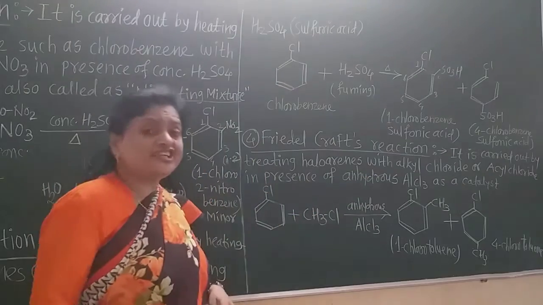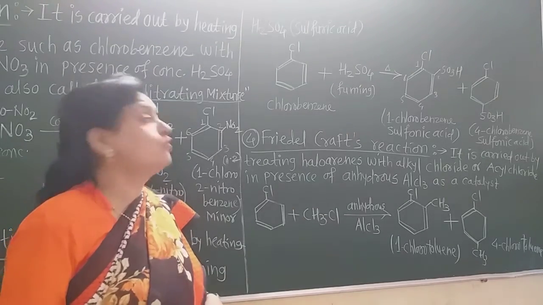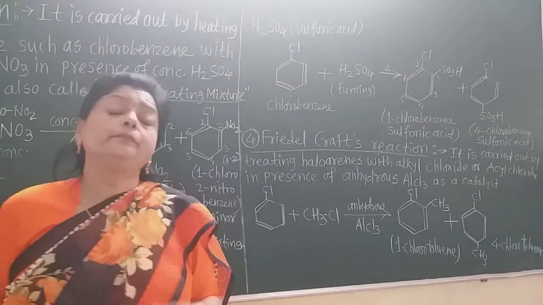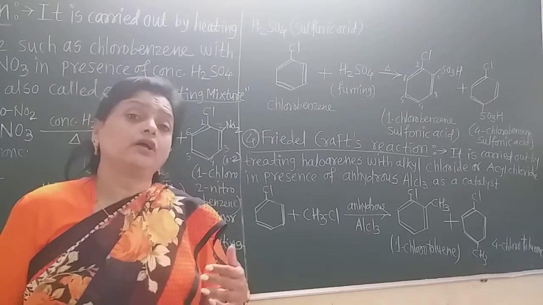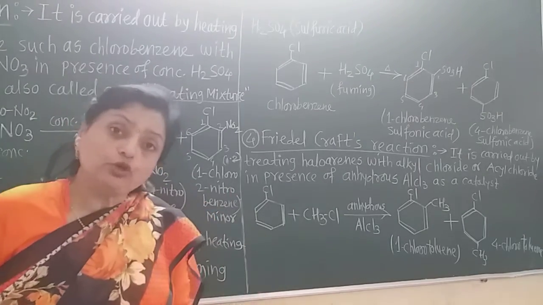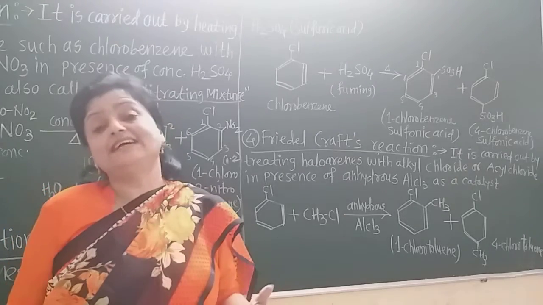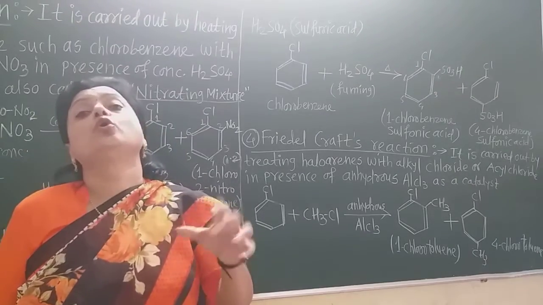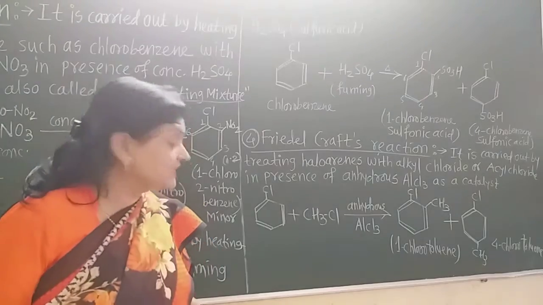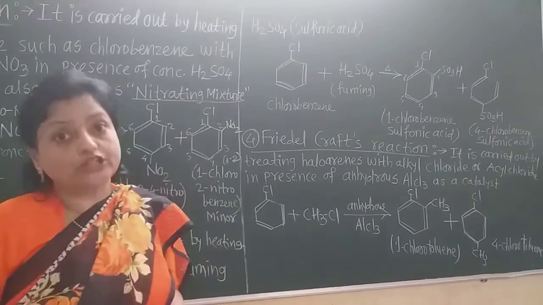Now the next reaction of that is the electrophilic reaction, which is also very important, that is the Friedel-Crafts reactions. Now there are two Friedel-Crafts reactions. First is the alkylation and second is the acylation. That means the alkyl group of the alkyl halide and the acyl group of the acyl halide get introduced into chlorobenzene. This reaction is always carried out in anhydrous aluminum chloride, which is the main catalyst required for this reaction.